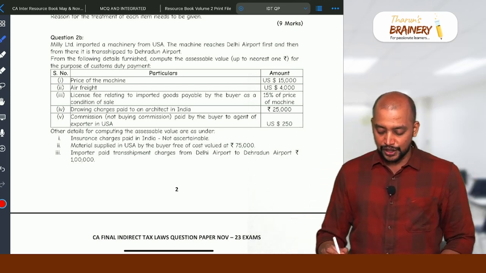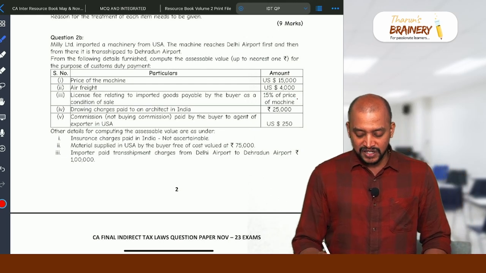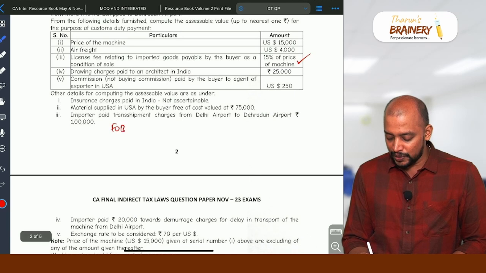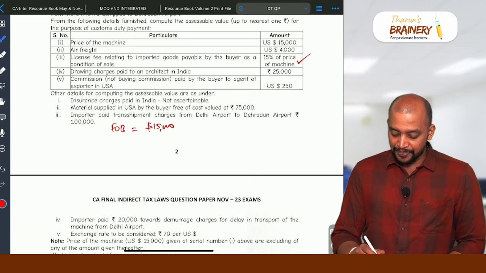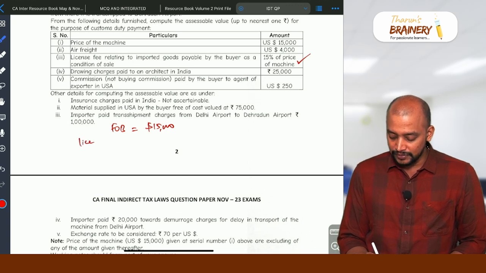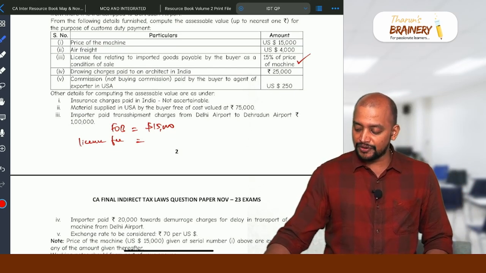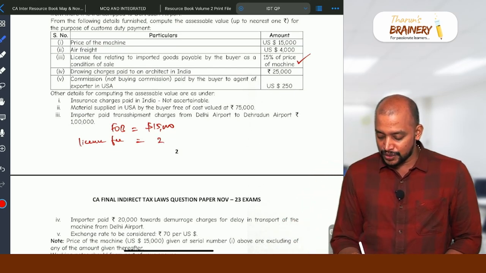So $15,000 will be taken as FOB, and this 15% we need to add to that. Okay, so FOB will be taken as $15,000, and this license fee will be added. So 15,000 into 15%, that will be $2,250 will be added.